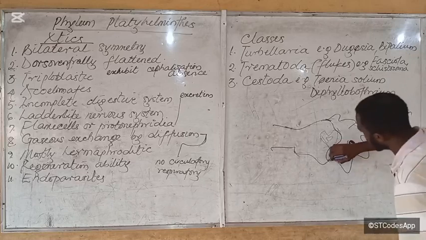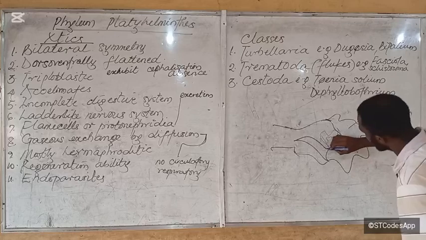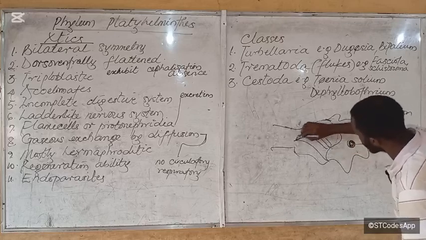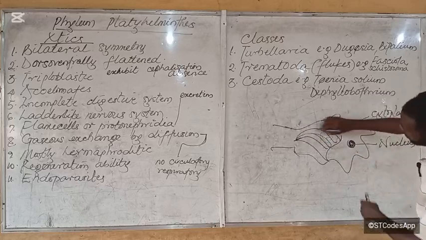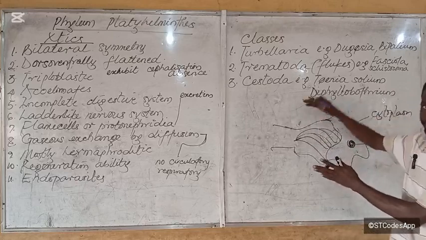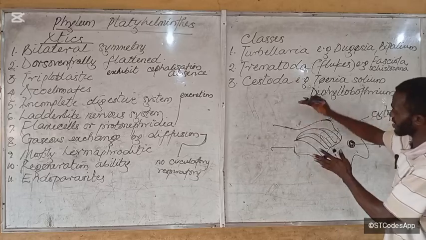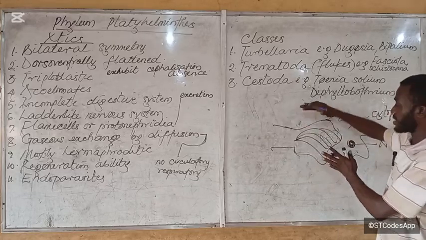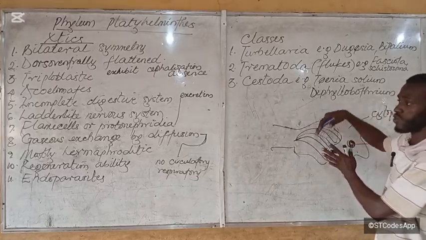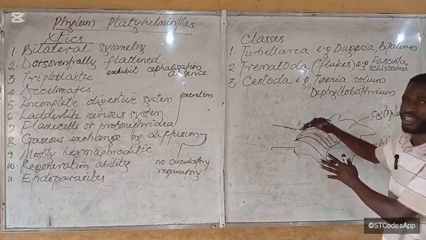Now what you will see is something that looks like this. This thing undulates, and it regulates the amount of water and salt in the body, so it is used for osmoregulation.